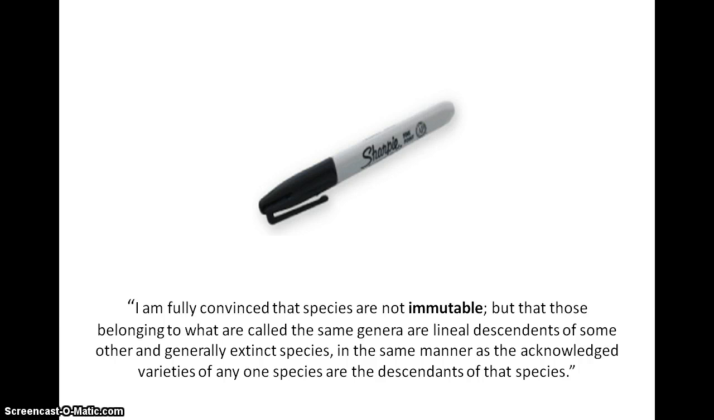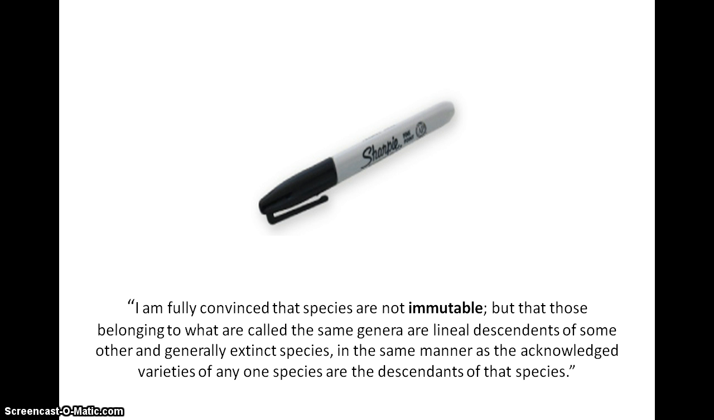The second word is immutable. Darwin writes, "I'm fully convinced that species are not immutable, but that those belonging to what are called the same genera are lineal descendants of some other and generally extinct species, in the same manner as the acknowledged varieties of any one species are the descendants of that species." What do you think Darwin means by immutable? If you know anything about evolution or natural selection, you can probably figure it out just by thinking why Darwin would say species are not immutable.